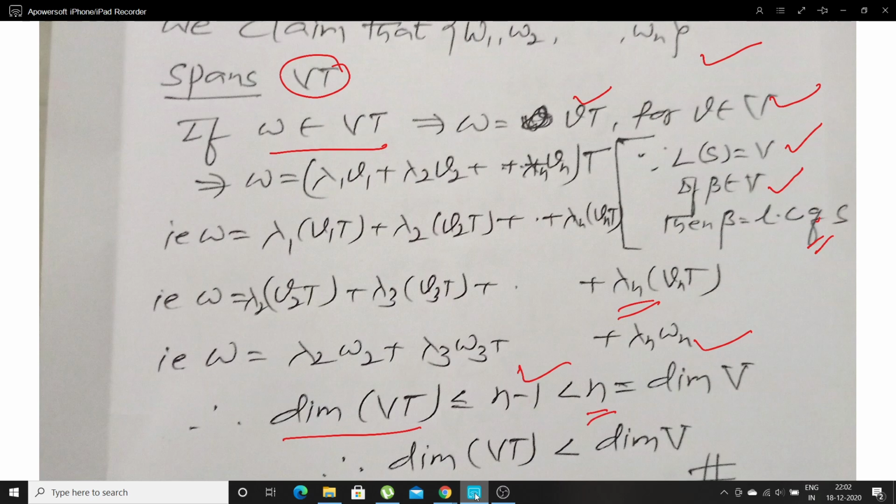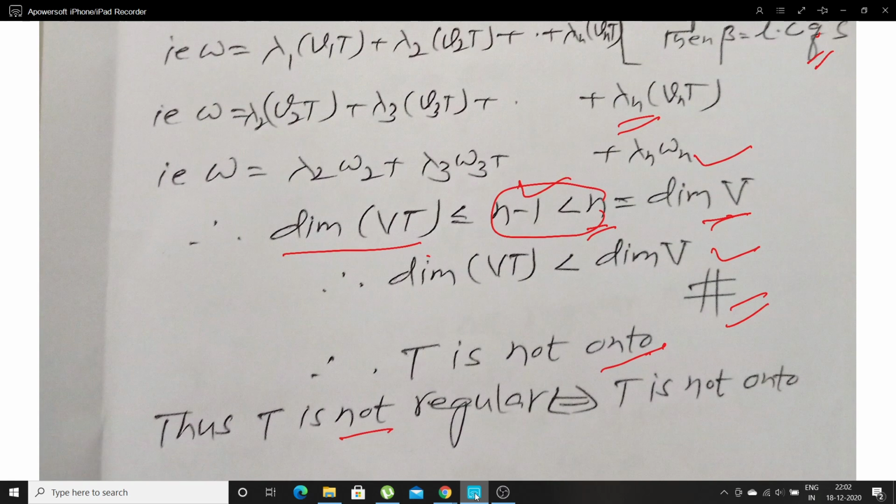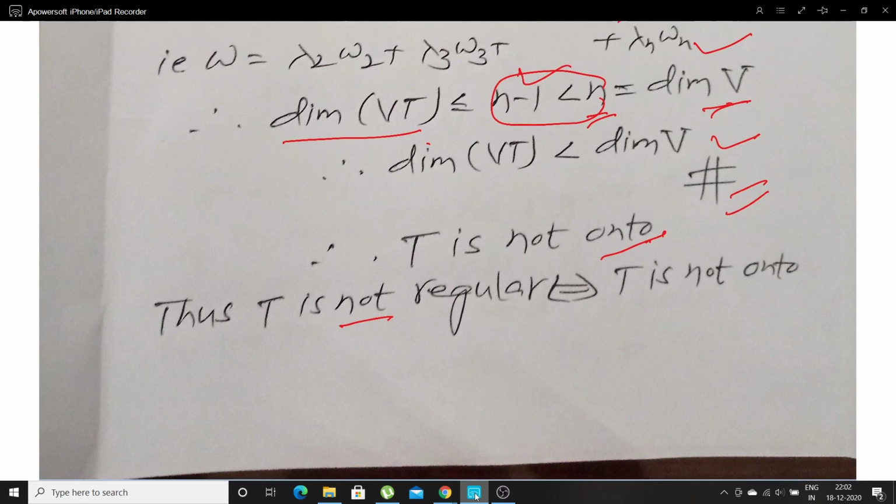What is n? n means the dimension of the vector space V. What does it show? The dimension of the range space of T, that is VT, is less than the dimension of V, which is a contradiction. Since it is a contradiction, it means T is onto. Not onto means not regular. This completes the proof of the beautiful theorem.